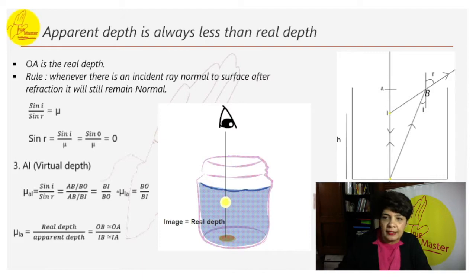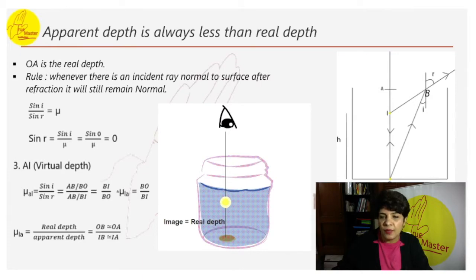IA, this depth, is called the apparent depth, and from the point A where the water level finishes, all the way to O will be the real depth.